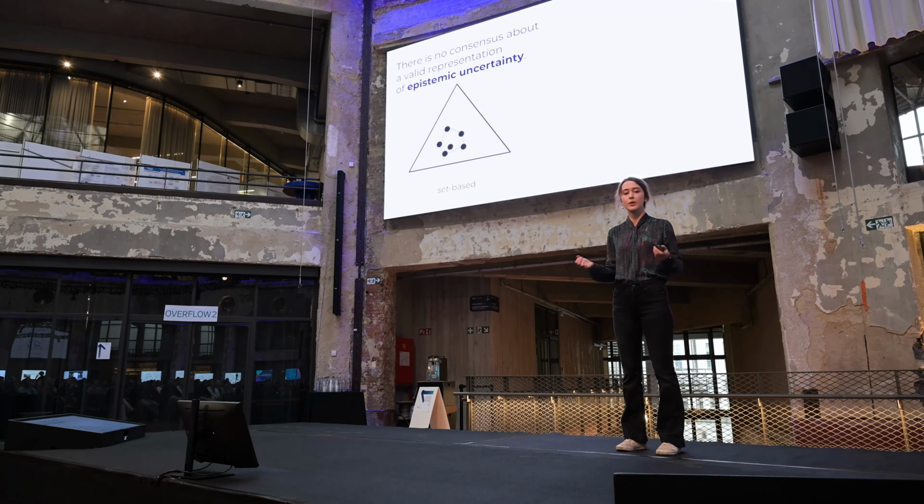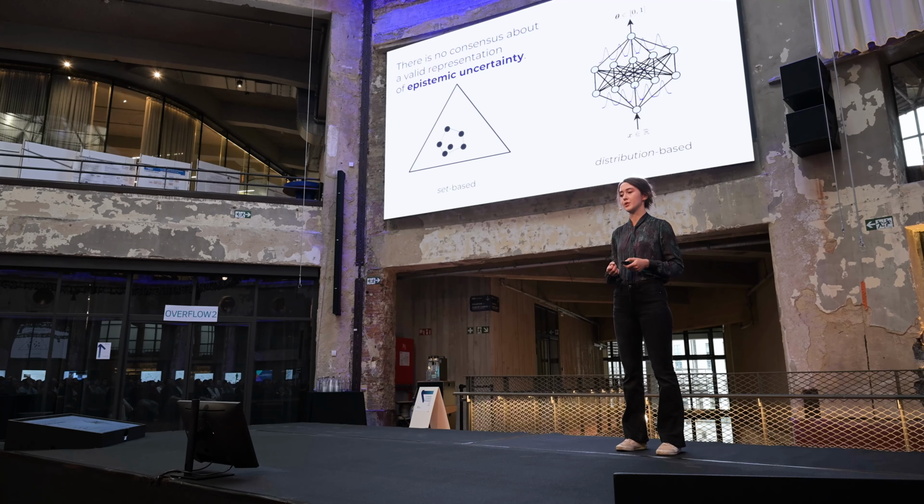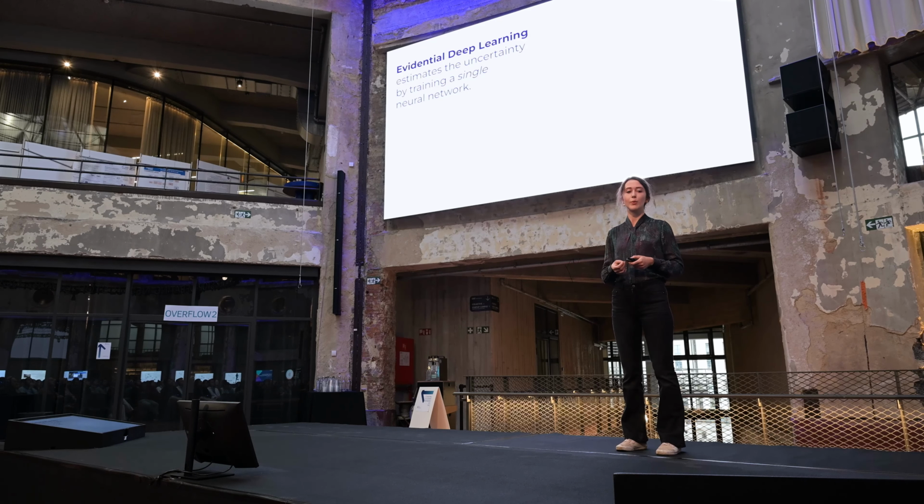And until now, there's no consensus about what a valid representation of epistemic uncertainty is. There are different methods being used. One is the so-called set-based representation, where we take the disagreement between different probabilistic predictions as a measure of epistemic uncertainty. Another one is the so-called distribution-based representation, where we look at, for example, Bayesian neural networks and put a prior distribution over our weights and then perform Bayesian inference. Another method that recently gained popularity and also falls into this category is so-called evidential deep learning, where we estimate the uncertainty by training a single neural network.